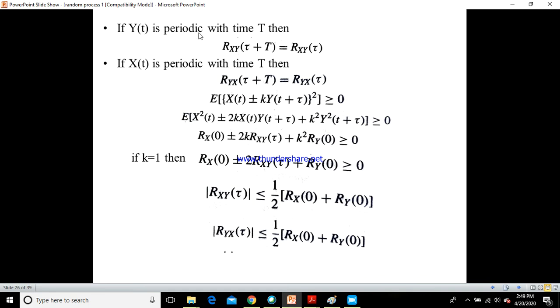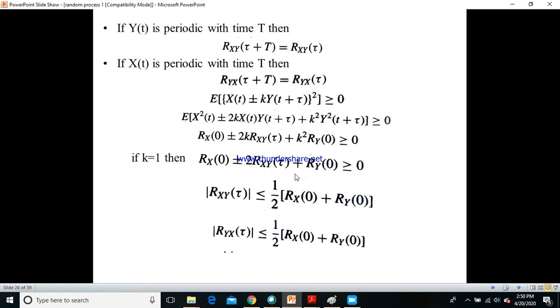This is the correlation function, and as we have wide sense stationarity, Rxy of tau plus t would be equal to Rxy of tau only. Again, if x of t is periodic, then Ryx of tau plus t would be equal to Ryx of tau. So the first is in terms of y of t, and this is in terms of x of t.